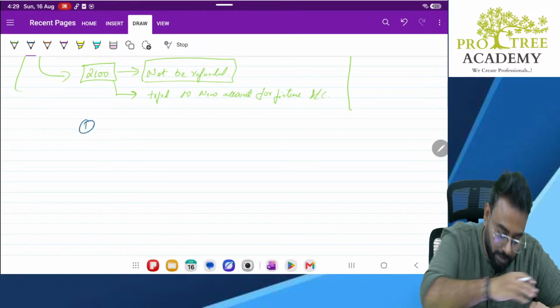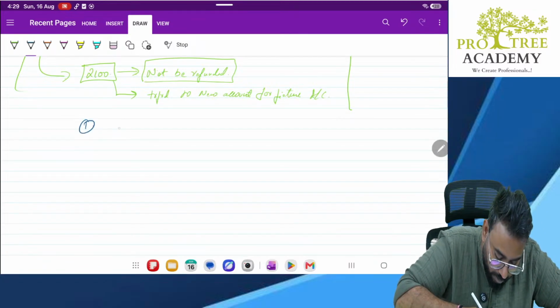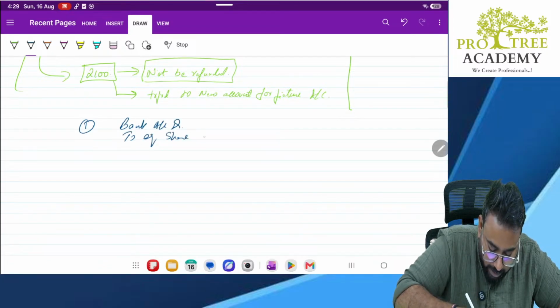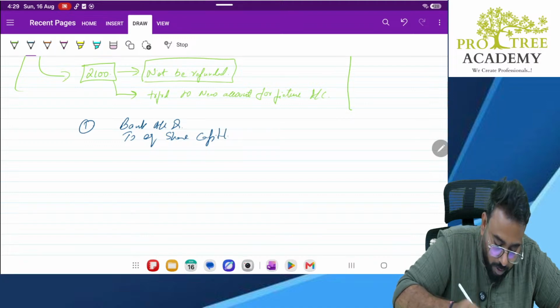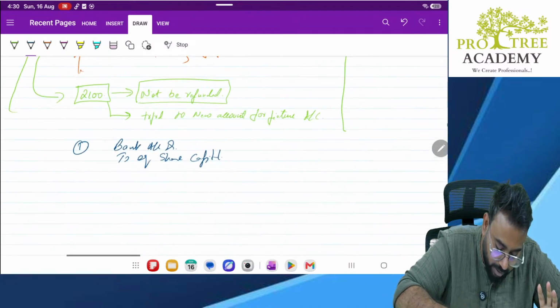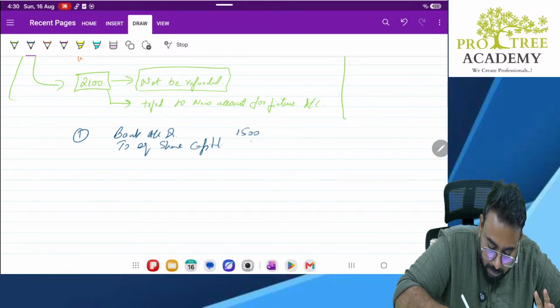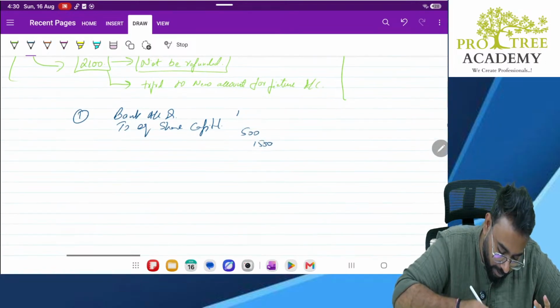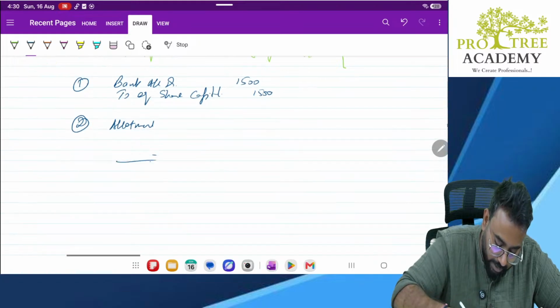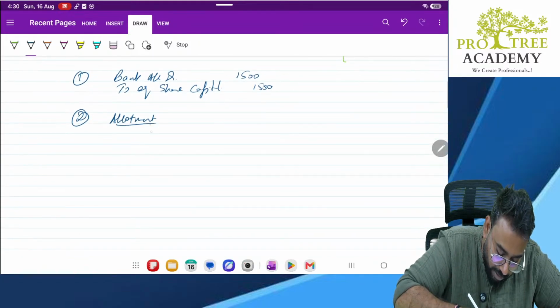When the application is made, what is the entry we do? Sir, bank account debit to equity share capital account. Very good. Let's take the example of only these 300 shares. Let's not mix up, just for your understanding. So 1500, 1500. Correct, sir. Next, allotment happens. Correct? Yes, sir.